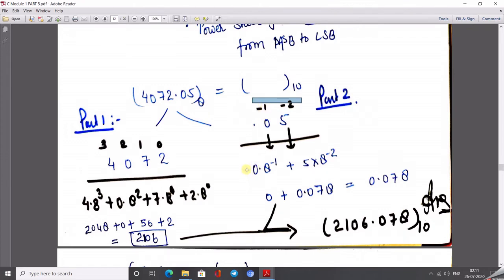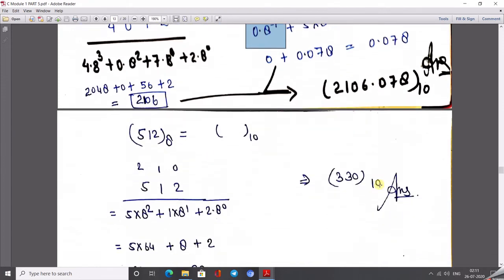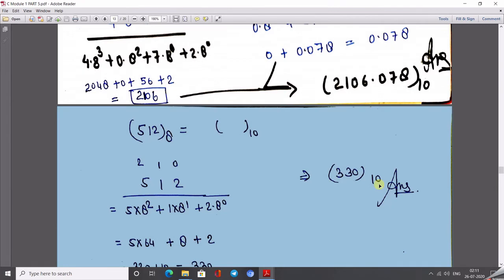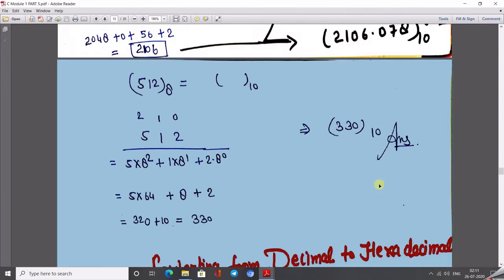We can neglect this here, and then next, plus 5 into 8 to the power -2. So what do we get exactly after this? We get the value of 0.078. After merging, we get the answer 2106.078 in decimal base. Okay.